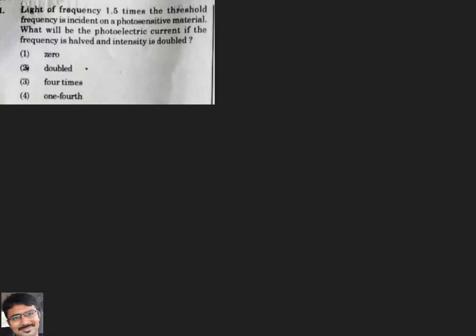Let us see the question clearly. What is the question? Light of frequency 1.5 times the threshold frequency. First they told that the light has a frequency of 1.5 times the threshold frequency. We denote frequency with mu, so the incident frequency is 1.5 times the threshold frequency. This is the given information.